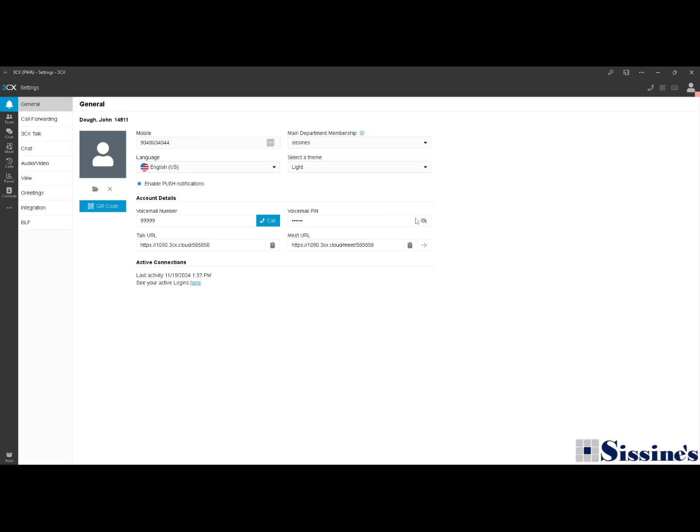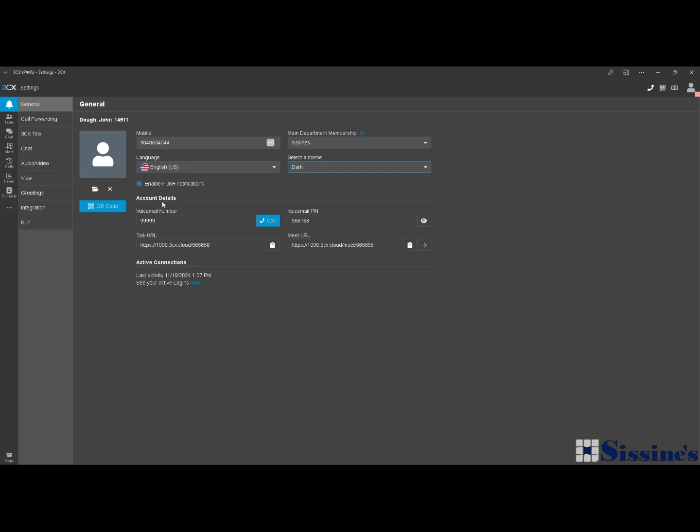Once we're in our settings, we can see our voicemail pin here. And this will be used if you were using your hard phone in order to check your voicemails. You can also change the theme. I prefer the dark mode. And we see our meeting URL, our talk URL, and we can use these for video calls.